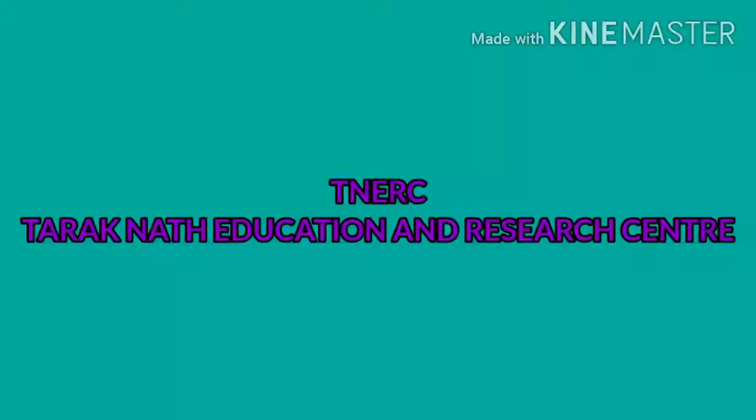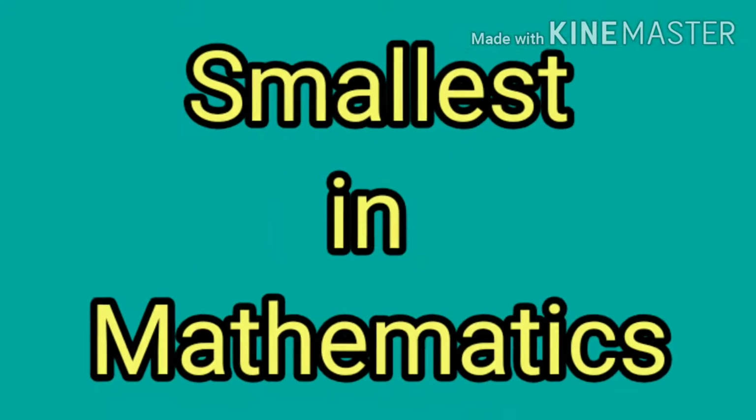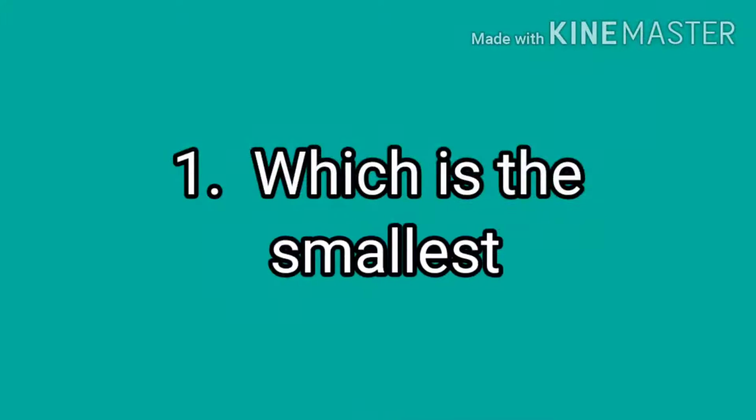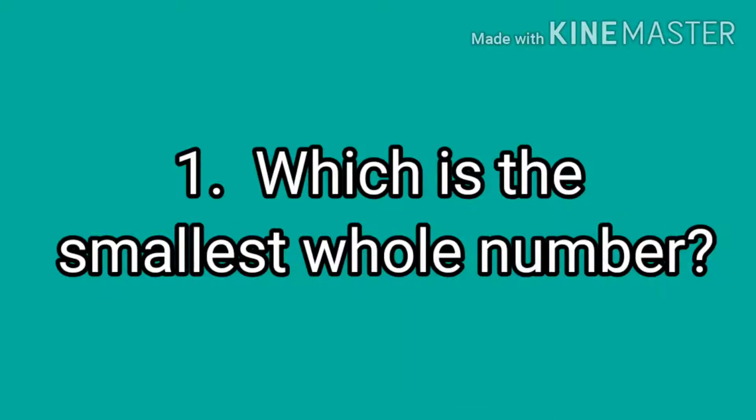Today, we are going to learn about some mathematics special questions related to smallest in mathematics. Are you ready? Okay, so this is the first question. Which is the smallest whole number? The correct answer of this question is 0.